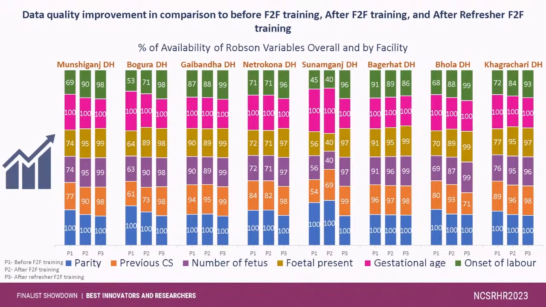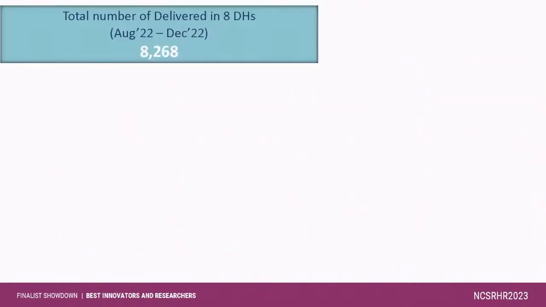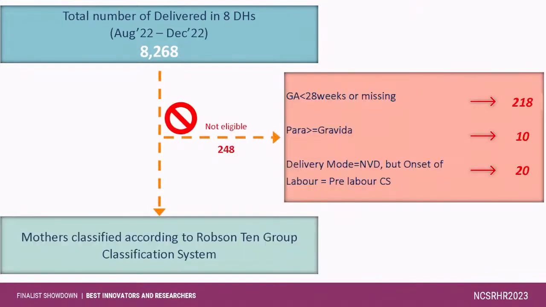As our data quality improved in phase 3, we started to produce the Robson report table for that time period, which was August 2022 to December 2022. For that time period, the total number of delivered mothers in the 8 district hospitals was 8,268. From them, 248 were not eligible for Robson 10 group classification. Finally, 8,020 mothers were classified according to the Robson 10 group classification system.